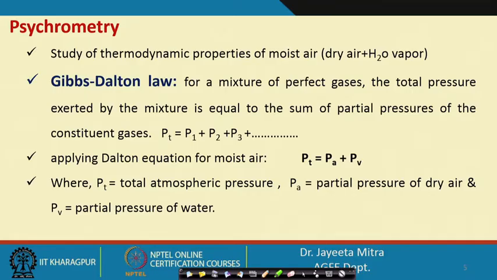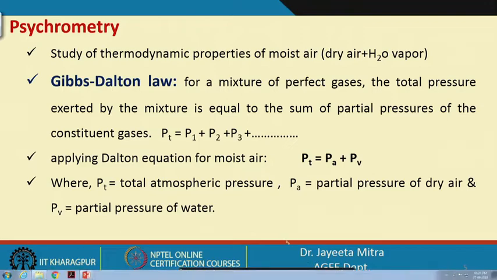So, we will try to understand psychrometry first: how, when a stream of air comes in contact with a moist food, drying can take place, and how the temperature, moisture content, or other properties of that air, which comes in contact with the food and then goes out of the dryer, evolve. All such things are important to know for drying analysis.